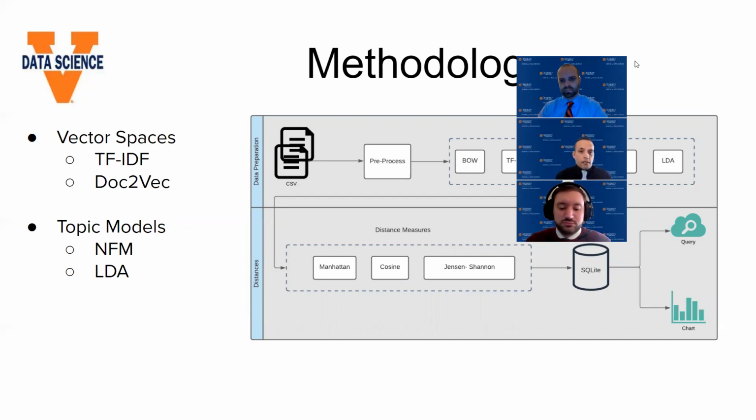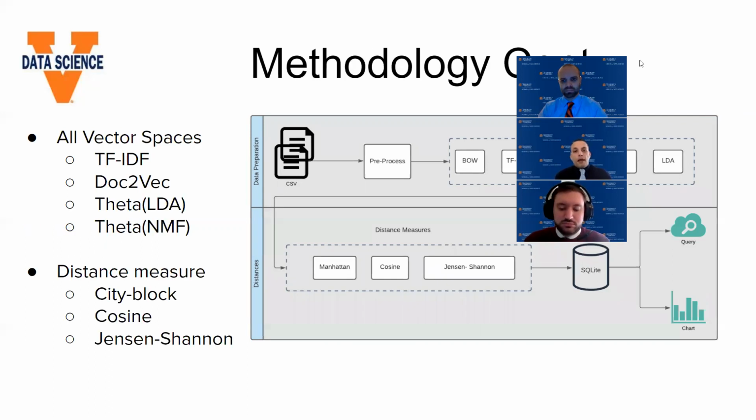For vector spaces, we decided on TF-IDF, which is a very basic vector space, but we wanted to add doc2vec, which is created by Gensim, which is again a very standardized library in practice today. We also created topic models using LDA and NMF, which is non-negative matrix factorization. What that allowed us to do was add to our vector space. So we had TF-IDF and doc2vec, but we also extracted the theta tables, which are nothing but the document-topic matrix, from both LDA and NMF for our vector space. With that in place, we got to work with creating our distance measures.